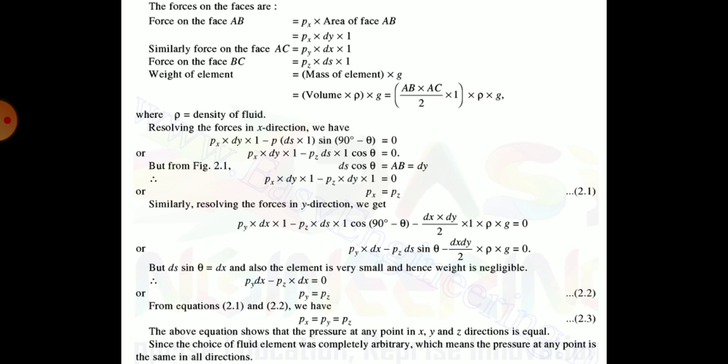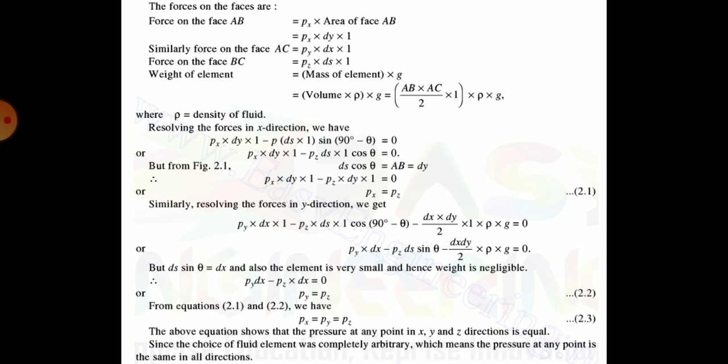Now, resolving the forces in y direction, we get Py into dx into 1 minus Pz into ds into 1 into cos of (90 degrees minus theta) minus dx into dy upon 2 into 1 into rho into g, equal to 0. Or Py into dx minus Pz ds sin theta minus dx dy upon 2 into rho g is equal to 0.